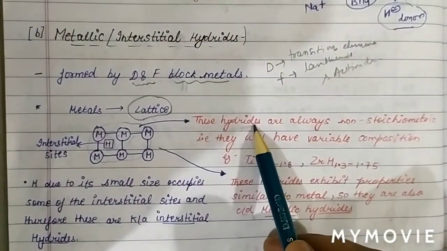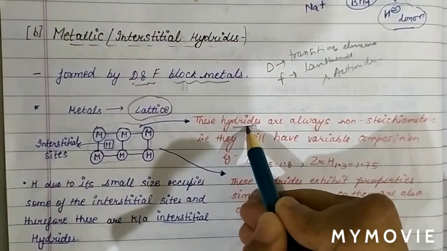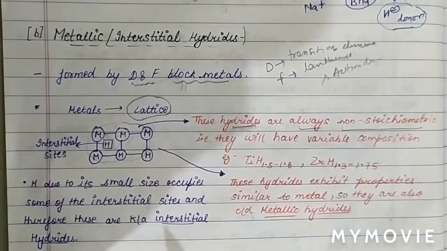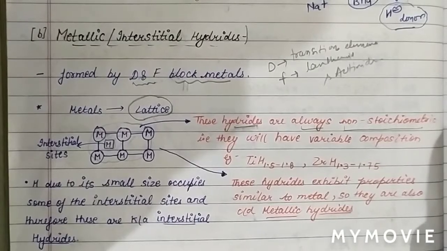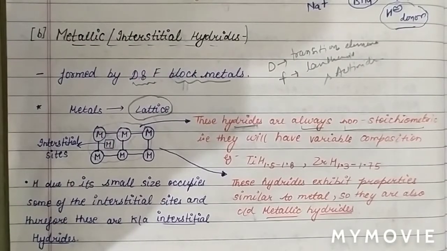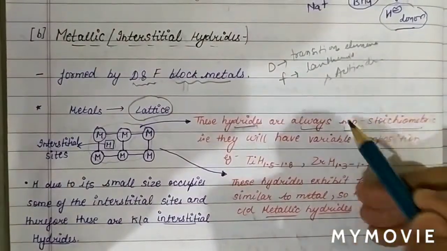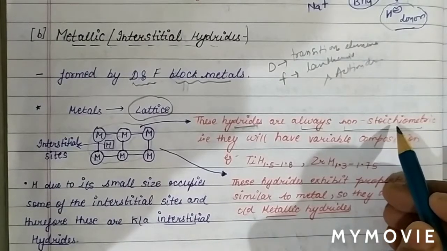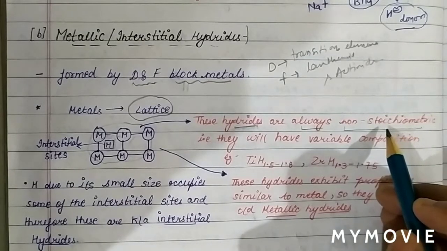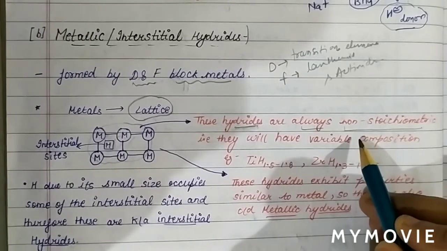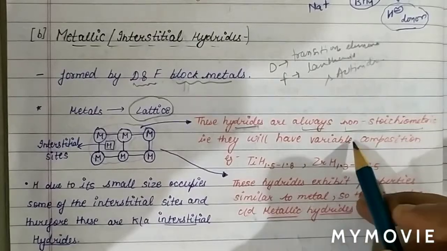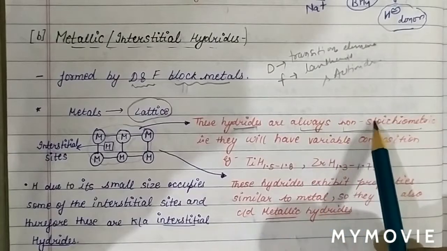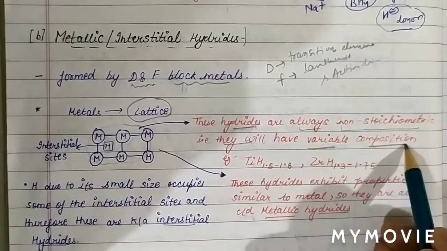And these hydrides formed by d and f block elements are always non-stoichiometric. What is non-stoichiometric? It means the ratio of atoms present in the metal hydride is fractional, in which the hydrogen exists. So we can say these hydrides are always non-stoichiometric. Why? Because they have variable composition.